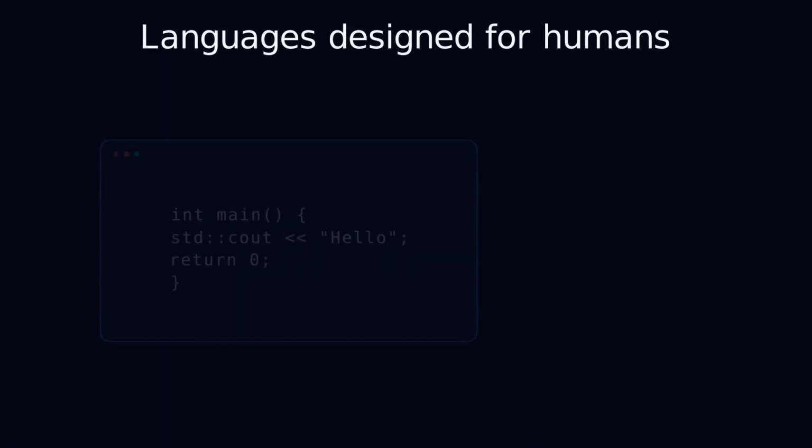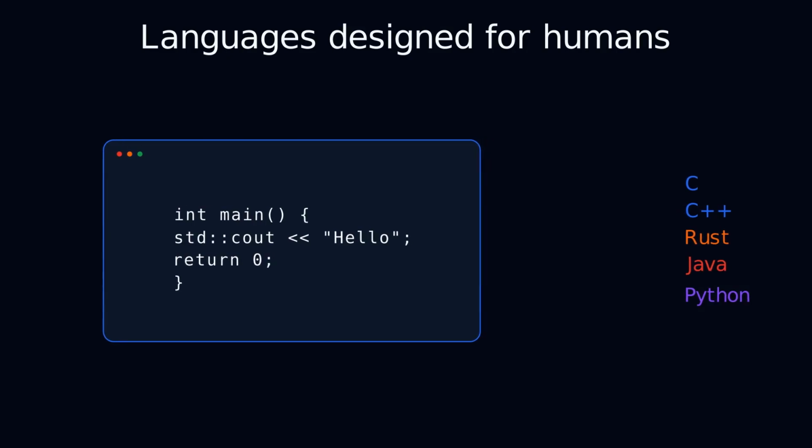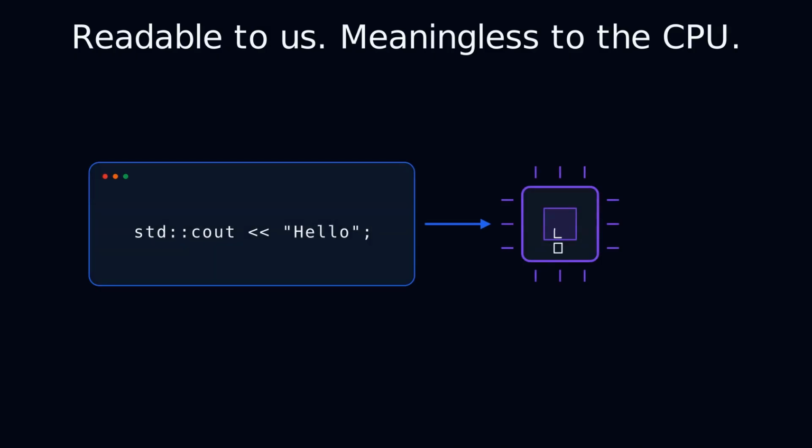Programmers do not write software as millions of bits. They use languages designed for humans, such as C, C++, Rust, Java, and Python. These languages provide names, functions, and structure. A simple Hello World program is much easier to understand than raw binary. We can read this C++ code and understand its intention.